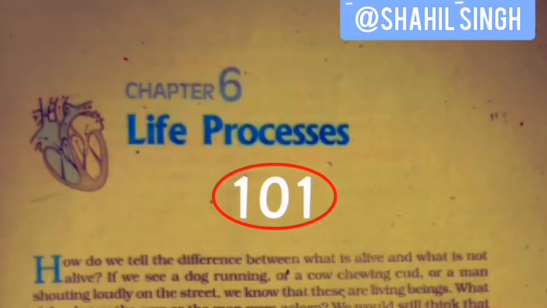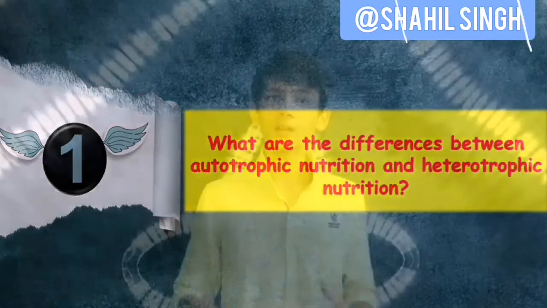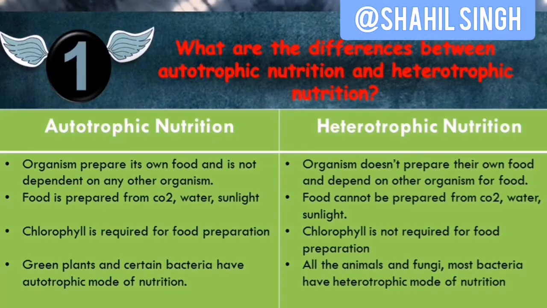So the next set of questions is on page number 101 of your NCERT, and it goes like this. What are the differences between autotrophic and heterotrophic nutrition? Okay, so autotrophic organisms prepare their own food and are not dependent on any other organism, while heterotrophic organisms do not prepare their own food and depend on other organisms for food. Food is prepared from carbon dioxide, water and sunlight in autotrophic nutrition, while in heterotrophic nutrition food cannot be prepared.